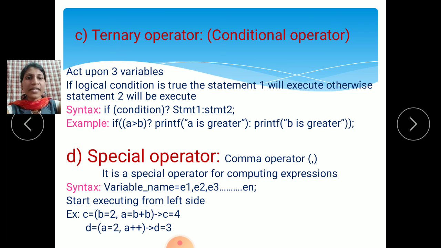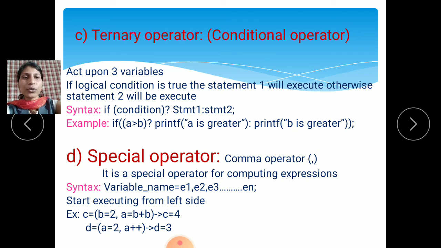The next type of operator is the special operator. The fourth type of operator is the special operator, which means the comma operator. It is a special operator for computing expressions. If you want to use a number of conditions or statements in your formula, we use the comma to separate the expressions. For syntax: variable name equals E1, E2, E3. If you want to use different variables, we use the comma to separate the variables.